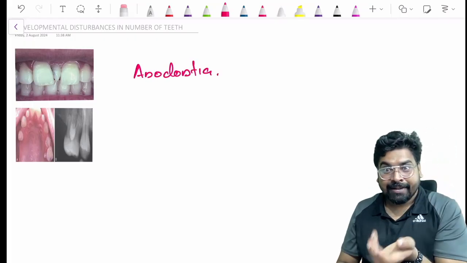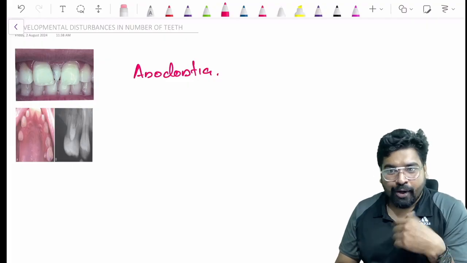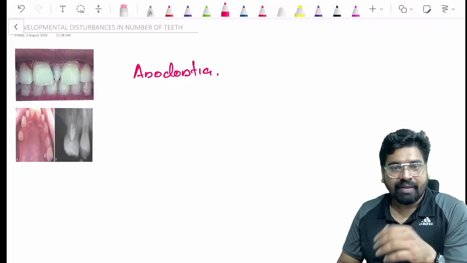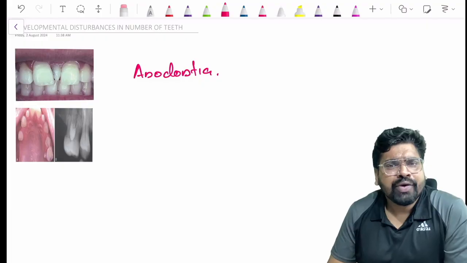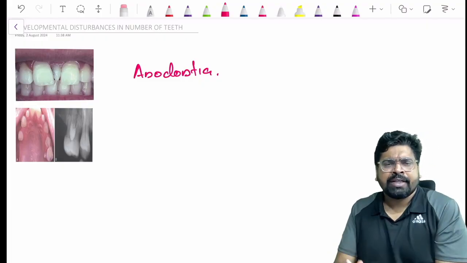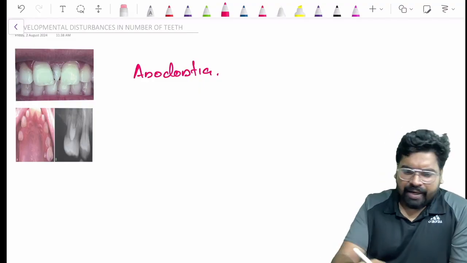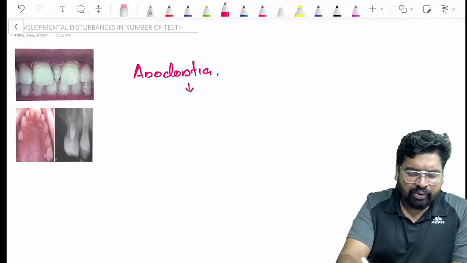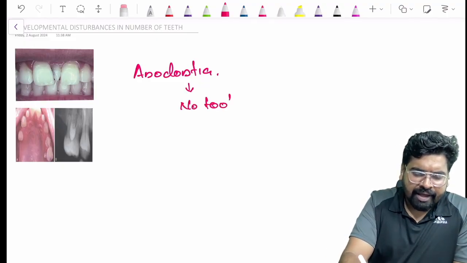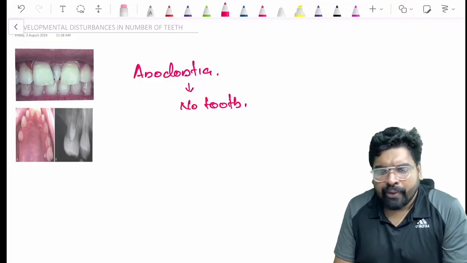Agnathia is for the jaw, aglossia for the tongue, and dontia is related to your teeth. So the term you are familiar with, anodontia, is when you have no tooth at all. There is no tooth in the oral cavity. We call the condition anodontia.